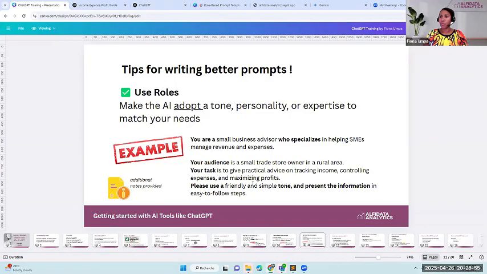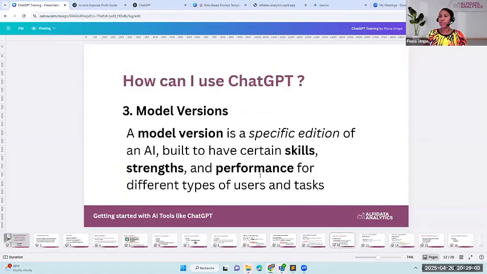Okay, so those were the three examples or three tips for writing better prompts. Okay, the third concept that I want you guys to understand when you're using these tools like ChatGPT are model versions. So what are model versions? Well, a model version is a specific edition of the AI. So it's built to have certain skills, strengths, and performance for different types of users and tasks. So every AI version, the model version, has specific features.